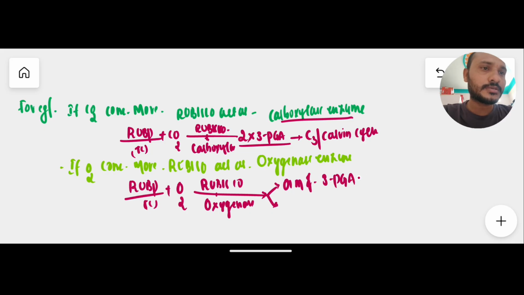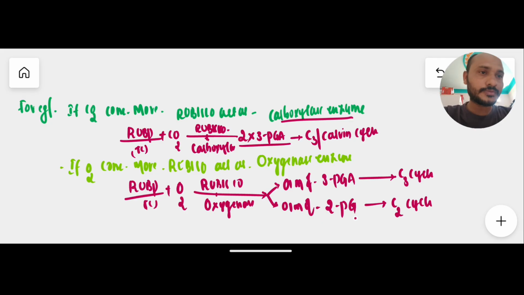Then this 3-PGA is involved in the C3 cycle, and there is also the formation of one molecule of 2-phosphoglycolate, which is involved in the C2 cycle. So one molecule of 3-PGA and one molecule of 2-phosphoglycolate will be formed here.